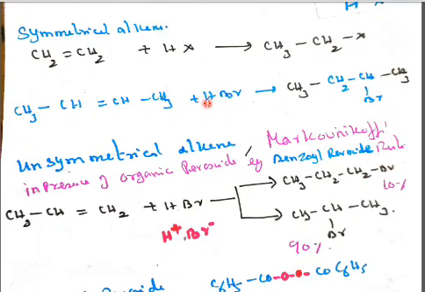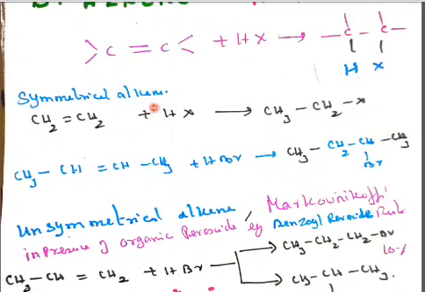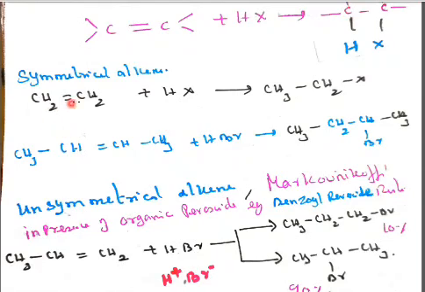So what here? According to Markovnikov's rule, which we are following, first I will say for the symmetrical case, with HBr, one H here and one Br here. So we will get CH3, CH2, single bond, CHBr, CH3. If it is symmetrical, wherever we add a hydrogen and a halogen, no problem. We can add a hydrogen this side and halogen this side, and we will get the same product. Even if we add a hydrogen here and halogen this side, we get the same product.